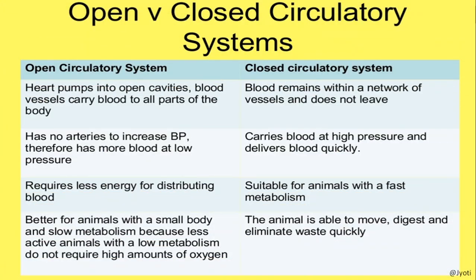Let us discuss that. In open circulatory system, the heart pumps into the open cavities. The blood vessels are restricted to a small portion, and then the blood is released directly to the cavity where the tissues and cells are there. But in closed circulatory system, as I have shown you in the diagram, the blood is circulated through the blood vessels.